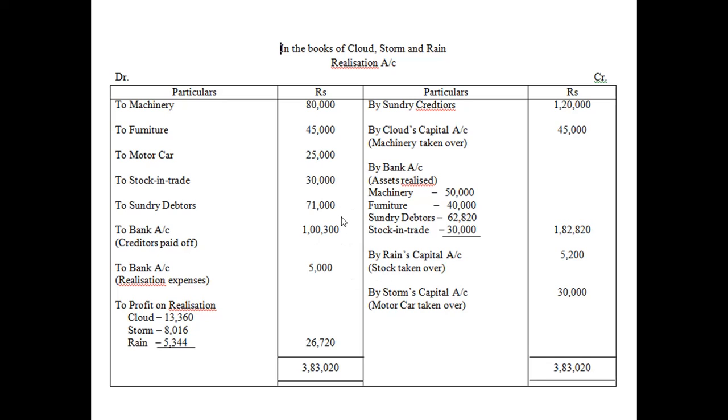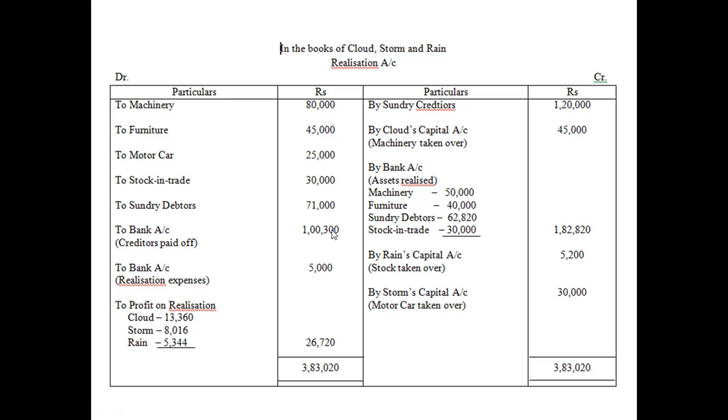Now the total amount of the assets realized will be 1,82,820 rupees. So our credit side is 1,20,000, 45,000, 1,82,820, 5,200 and rupees 30,000. Now let us start our calculation from here.